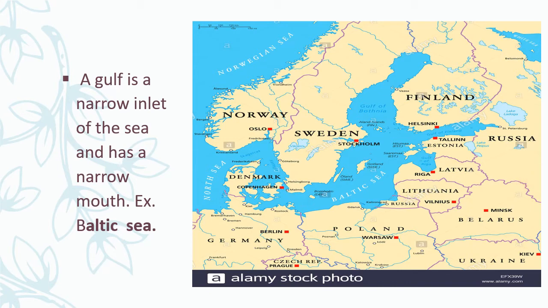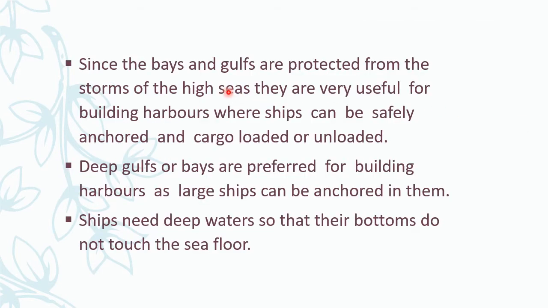Okay. Now, since bays and gulfs are protected from storms, they are totally important for a country, because strong winds, storms or high seas are kept out. Because of that reason, those areas are totally useful for the construction of harbors.